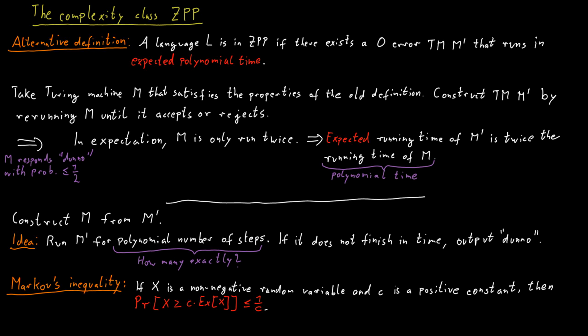So this tells us for how long we have to run this Turing machine M prime. We look at what the expected running time of the Turing machine is, which is some polynomial function, and then we run it for twice as long. And if we do that and only abort after that and then return I don't know if we reach that point, we know that we only return I don't know with a probability of at most 1/2. It's a simple consequence of Markov's inequality.